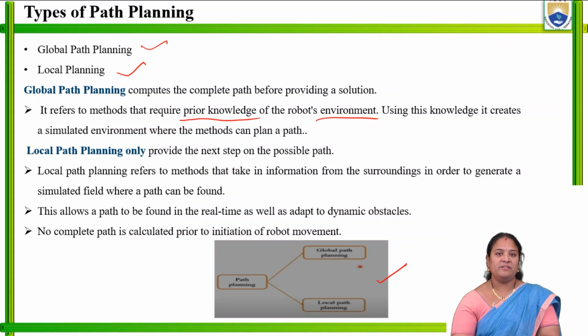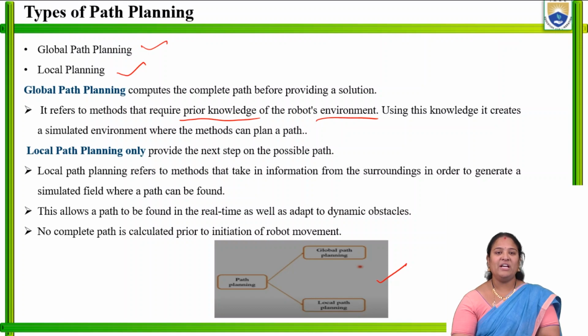That is, in any industry, when work has to be done fast, the robot should plan its path with its knowledge about the environment condition and its surroundings, and it should plan its path beforehand. Using this environmental knowledge, it will create the simulated environment where the method can plan a path. If it has the knowledge of the environment beforehand, accordingly it can plan its path.